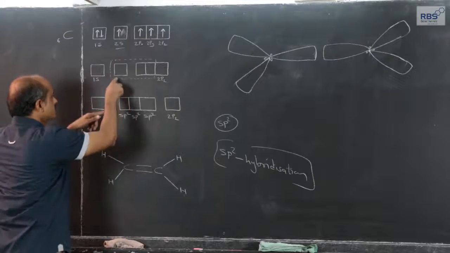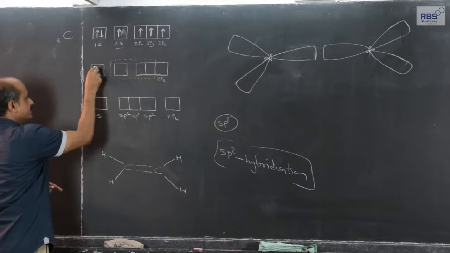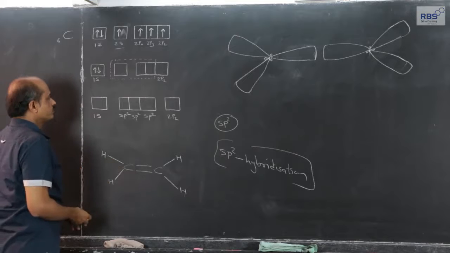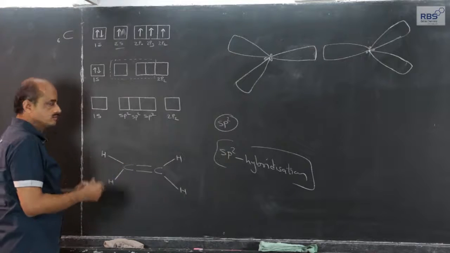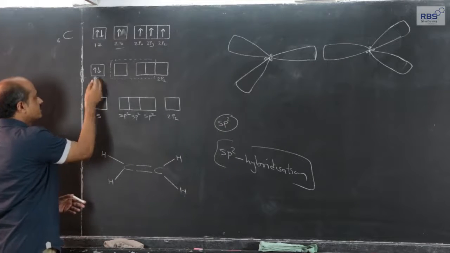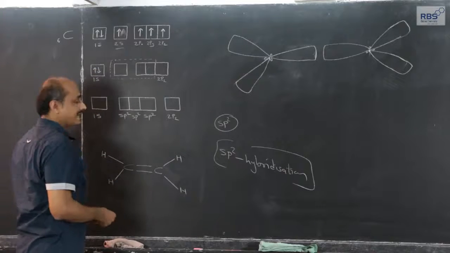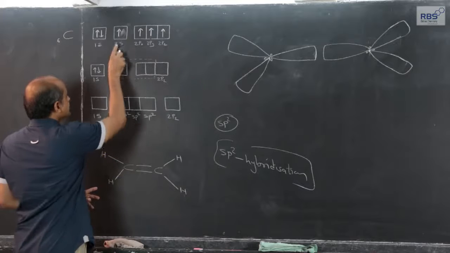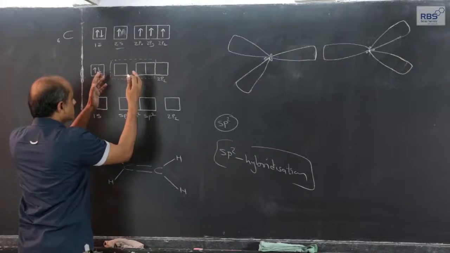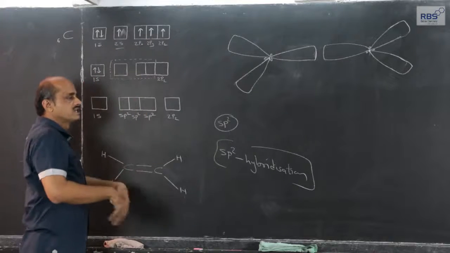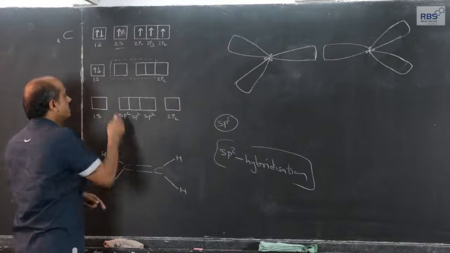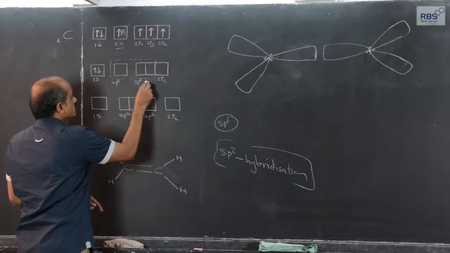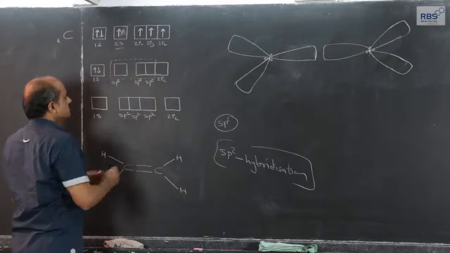So, I have represented it in this fashion. For 1s, when atoms approach, the energy level which is produced is not enough to affect the electrons present in 1s. So, it will remain as it always is. And since these three atomic orbitals mix up and give rise to three new hybrid orbitals, each one will be named sp2, sp2, sp2.